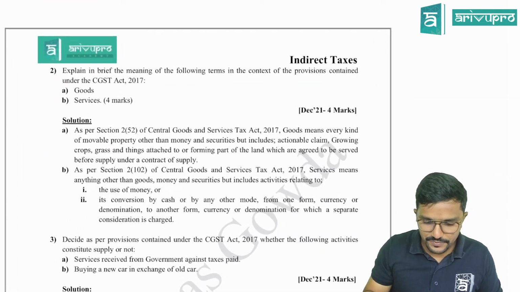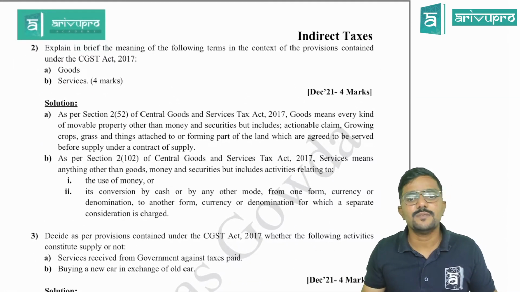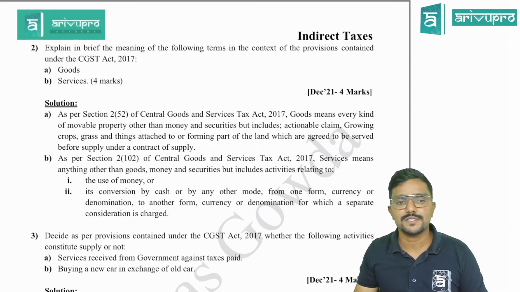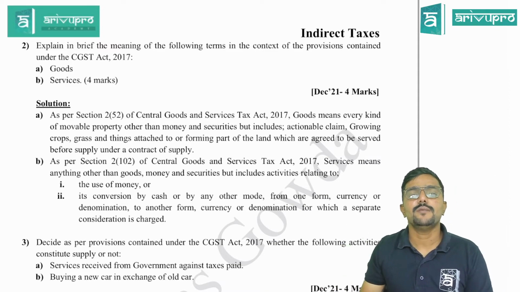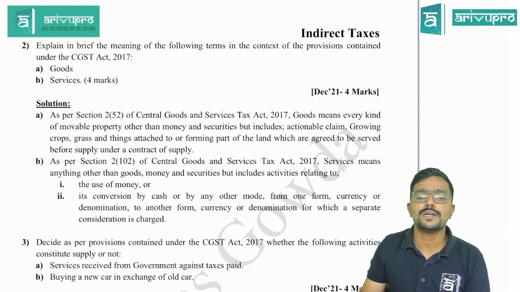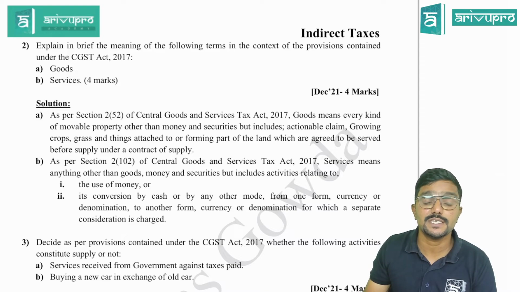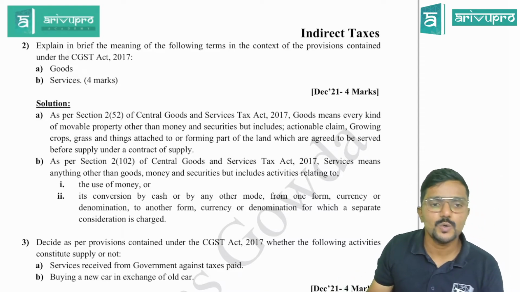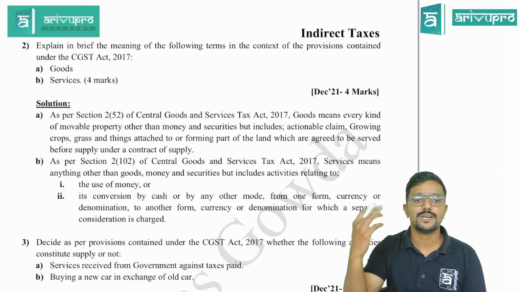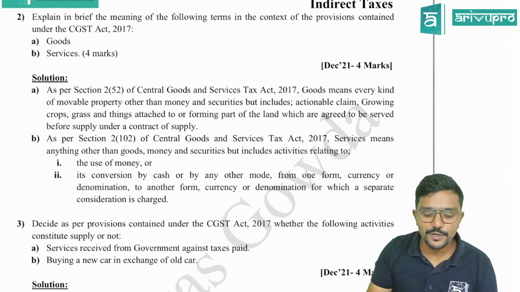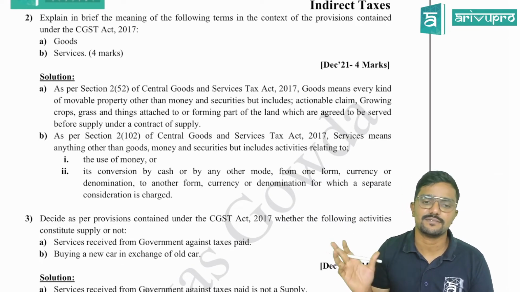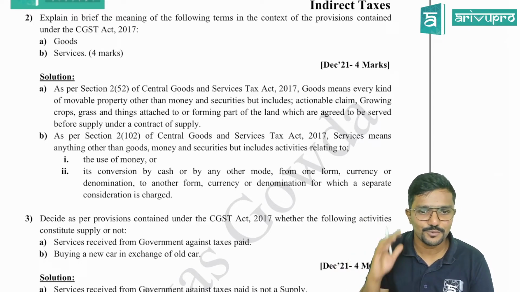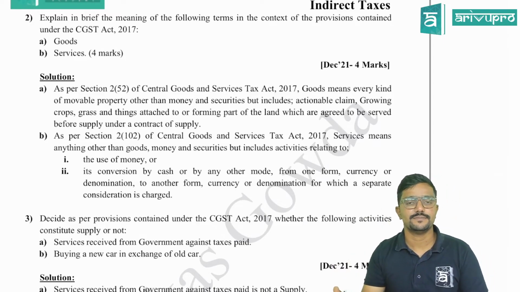Next, you can see here in December 21, for 4 marks, they have asked this question. Explain in brief the meaning of the following terms in the context of provisions contained under CGST Act: goods, services. They have asked you to define goods as well as services for 4 marks. That means 2 marks each. So you need to give the definition as it is, guys. You cannot change here and there. Fine. So please be very careful with it.